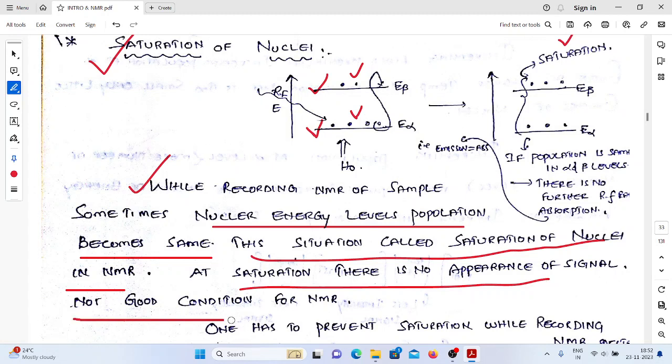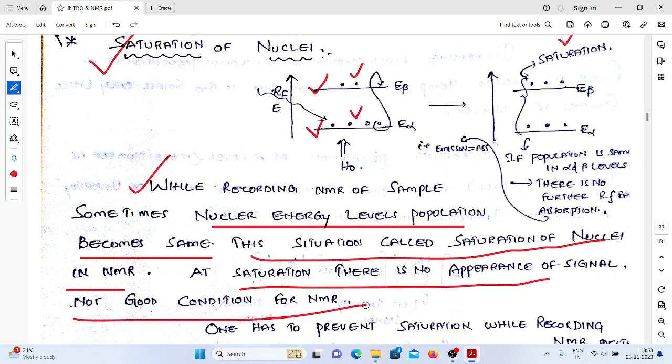This is not a good condition for the NMR. So when will we get the signal? High number of particles at the lower level, low number of particles at the higher level. Thereby there is a possibility for the shifting of protons from the lower level to the higher level. Then we can get the signal under the resonance conditions.